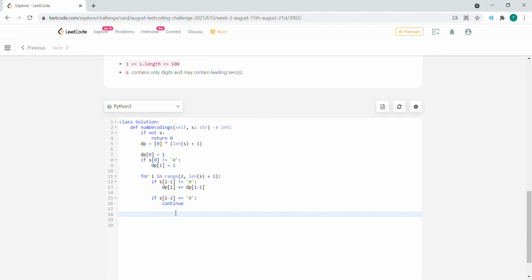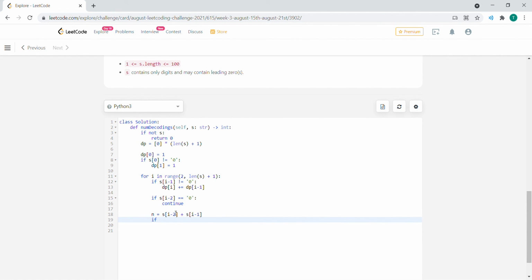So next thing we're going to look for is, if the first element isn't 0 and the pair is within the range 1 to 26, we can consider that a possible pair, that being one element representing a character in the i minus 2 position. So that's a long way of saying we are going to find a character. We're going to make a new variable here, n, which is going to be s at i minus 2 plus s at i minus 1.